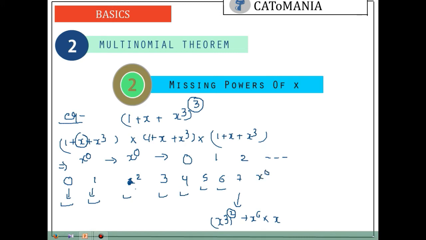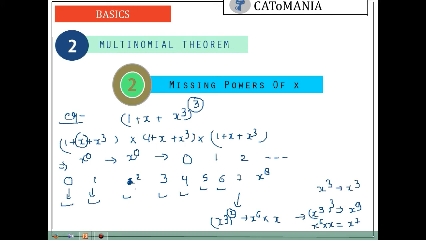Can we have x to the power 8? Maximum power is 3, that means total power is 3. So either we can put the maximum power on this, so largest term would be x to the power 9, or we can do it like this, x to the power 6 into 6, then it will give us x to the power 7, or we can do it like this also, x to the power 3, so that will give us x to the power 3.